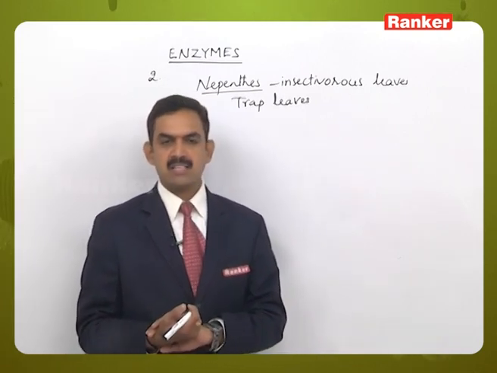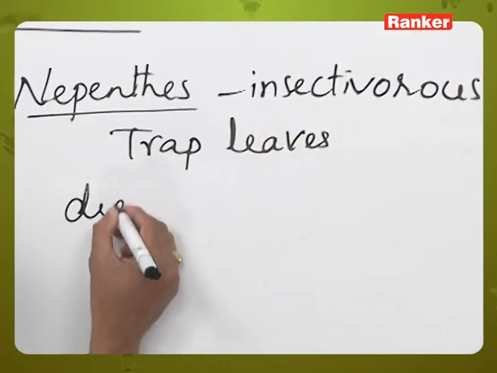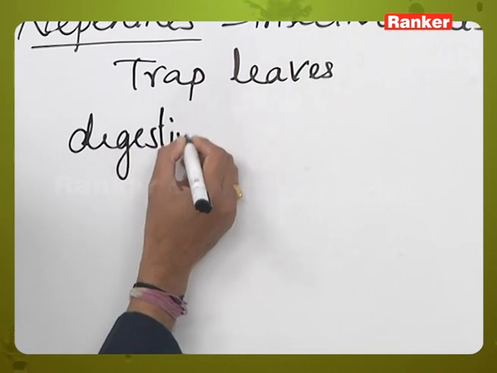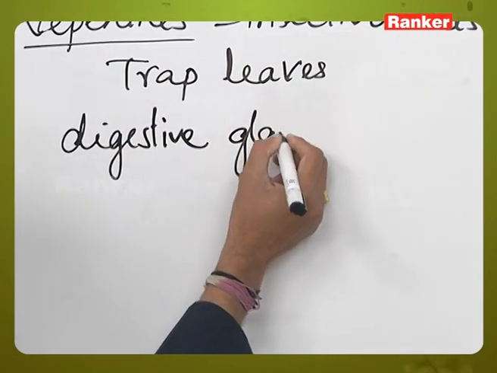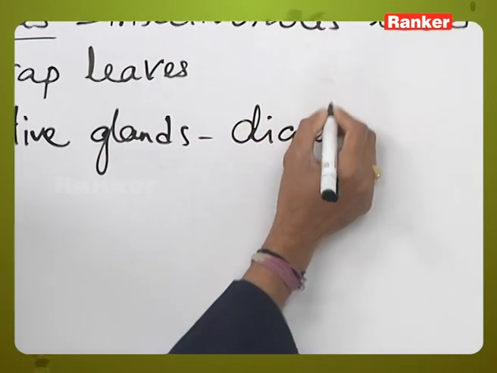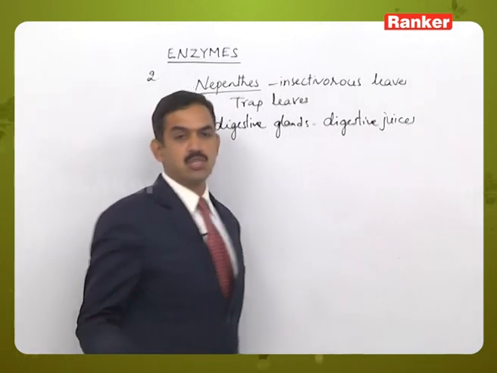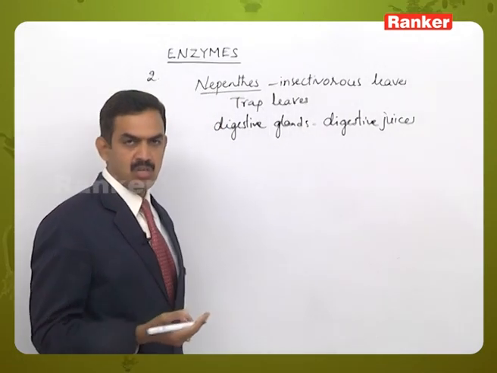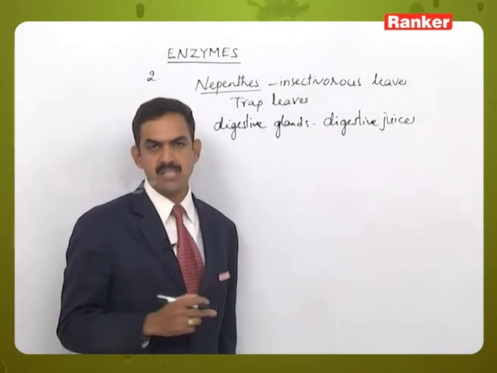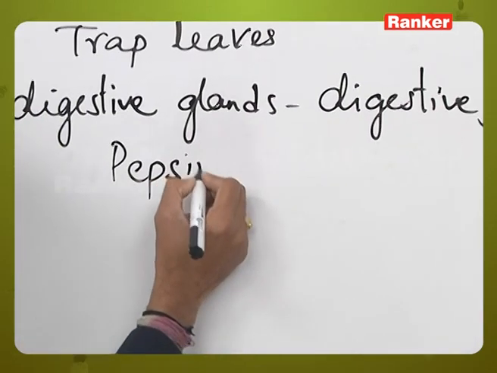That means the digestive juices are produced by the digestive glands, which secrete the juices called digestive juices. These digestive glands producing the digestive juices will contain the pepsin enzyme.